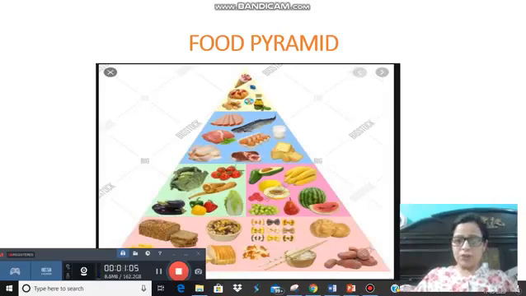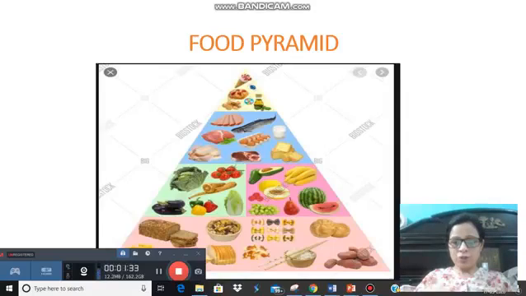This shows you different types of food items that we consume on a daily basis, right? But there are a few things that we have to consume in higher quantity, like breads and cereals. Then come the fruits and vegetables. Then come your dairy products. And the least of all, the things that should be consumed in a very small amount, that is your sugars, right?